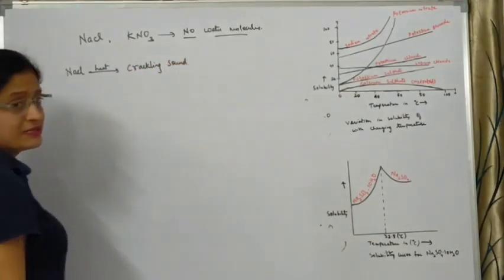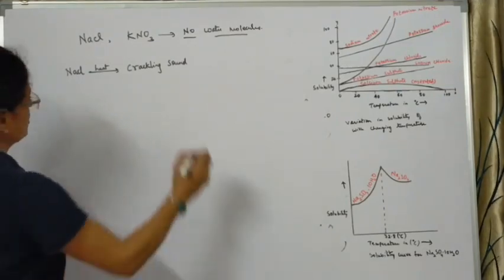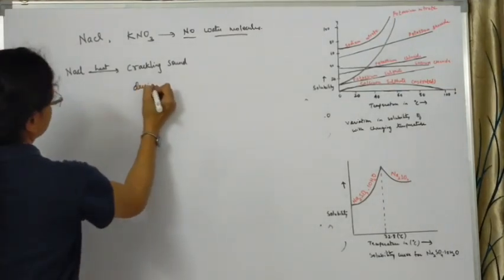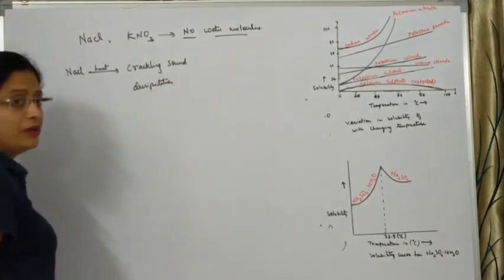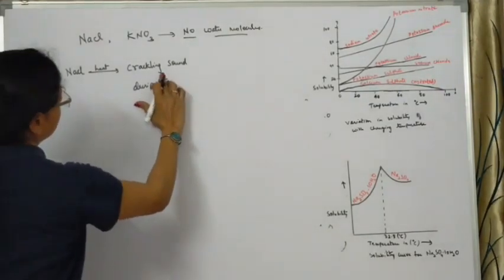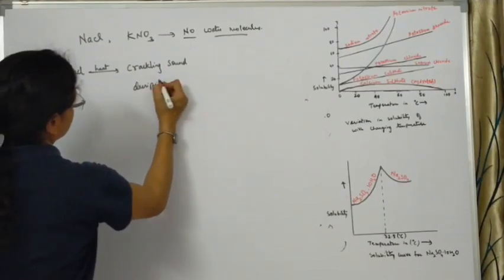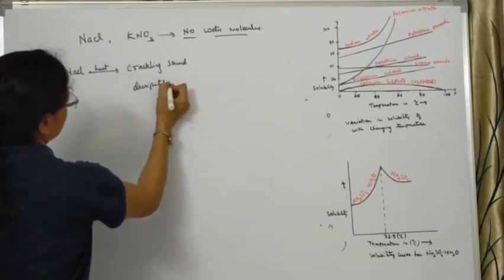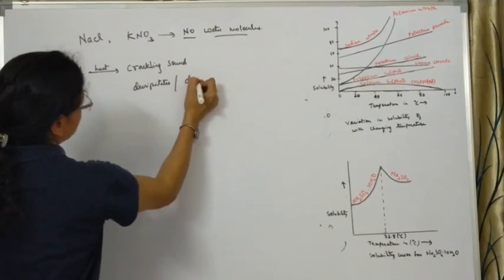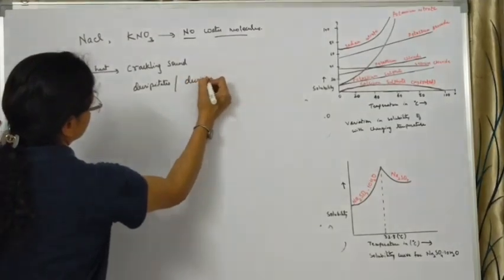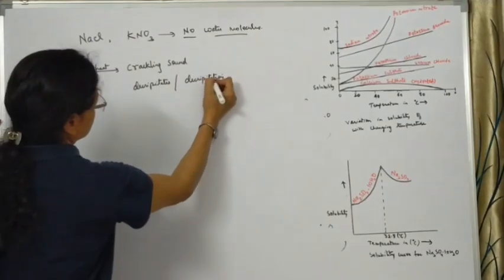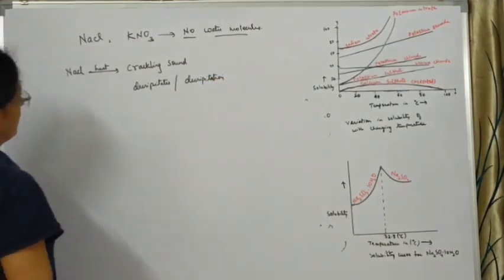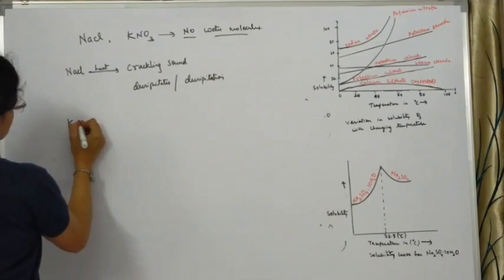This crackling sound is called decrepitation. So we can say sodium chloride decrepitates, and the process of producing this crackling sound is called decrepitation. Let's see what happens to potassium nitrate.